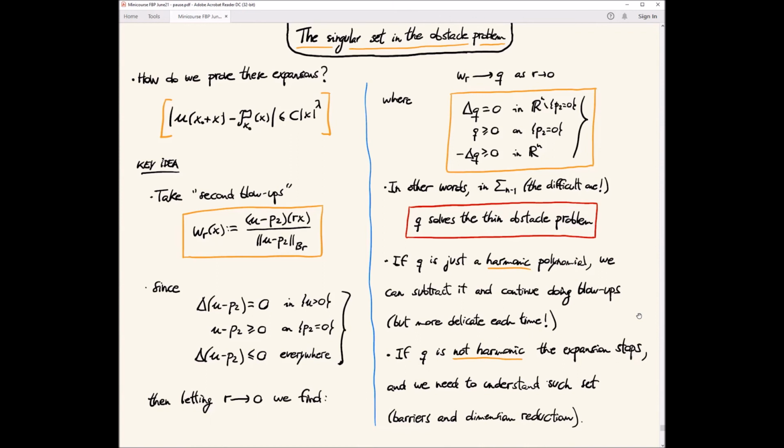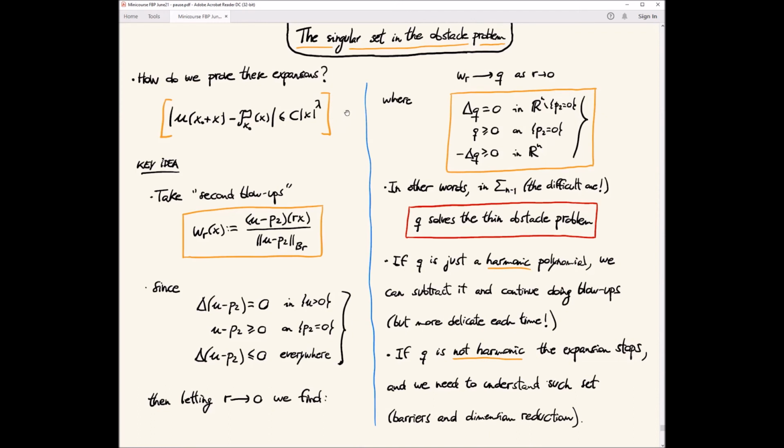And actually we are kind of lucky because there are some points at which the expansion stops at order 2. Well, these ones are only on a lower dimensional set, of dimension m strictly less than n minus 1.